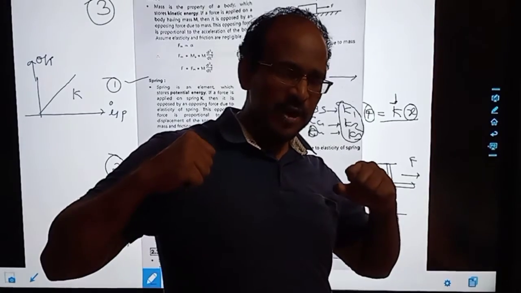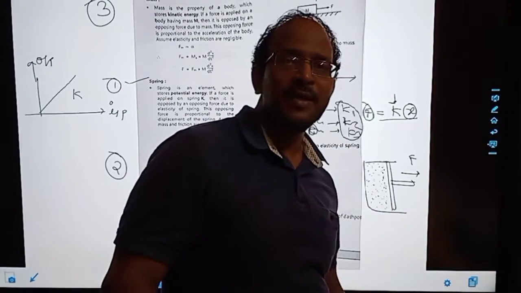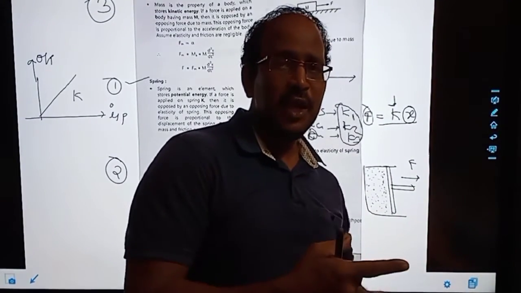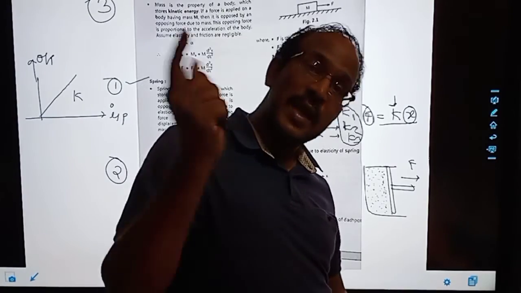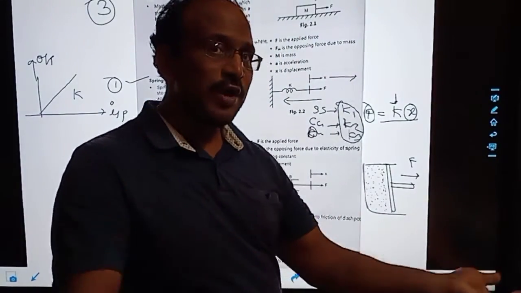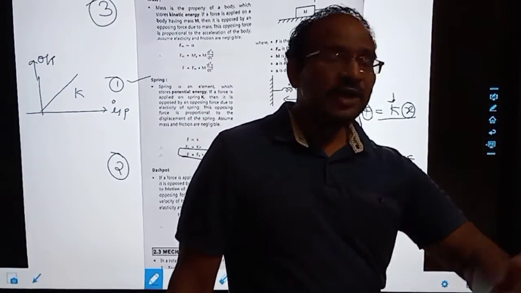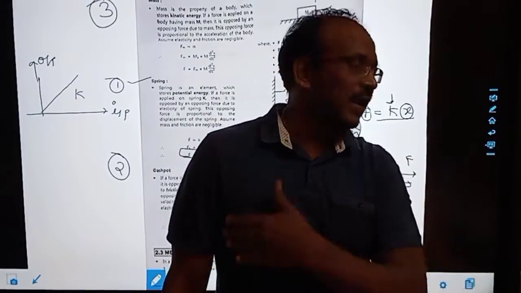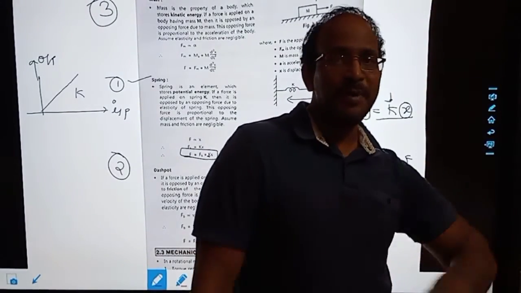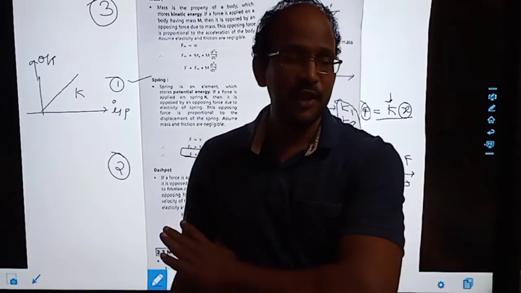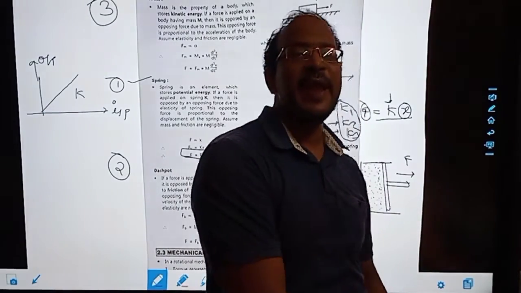But if you apply a sudden, quick force, what will happen? It will react. Whenever you apply a quick force, that time it will react. Slowly, it will not react. Like a door. If you open the door and suddenly leave it, it should close quickly, but it won't. Why? Because whenever there is a quick force, it will give the opposing force.